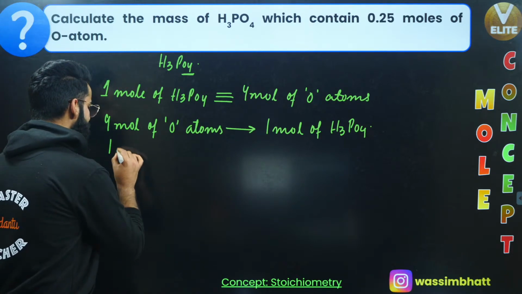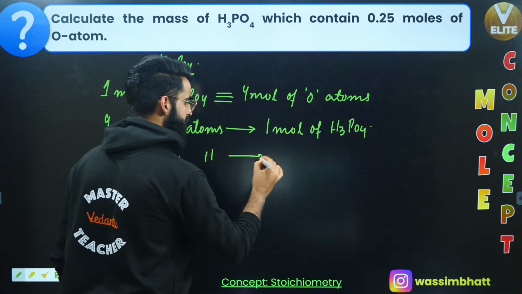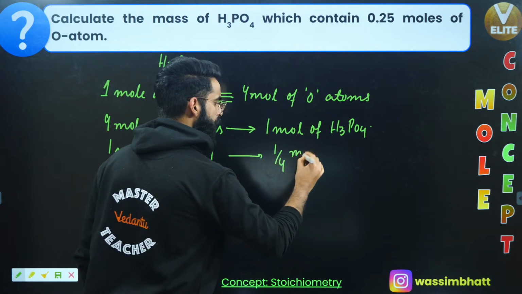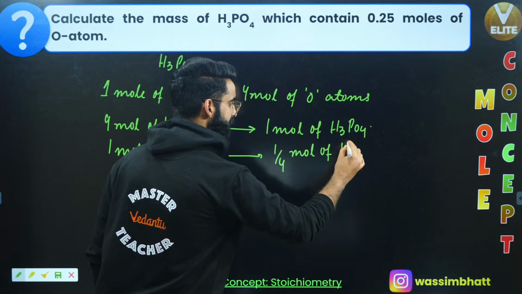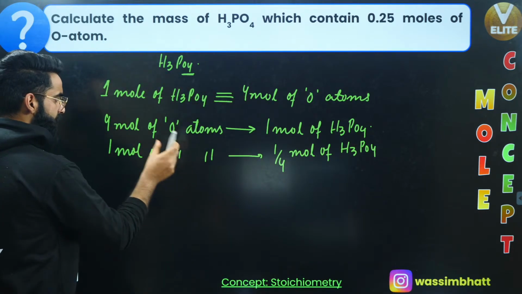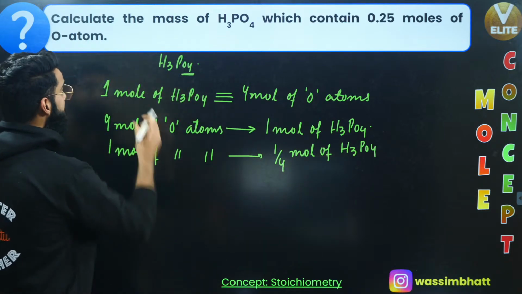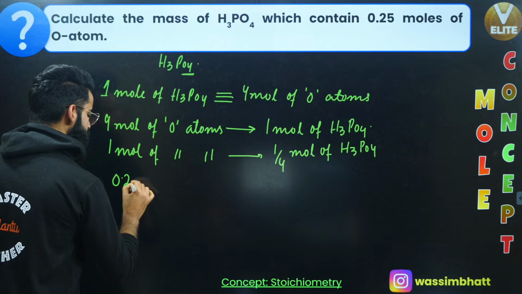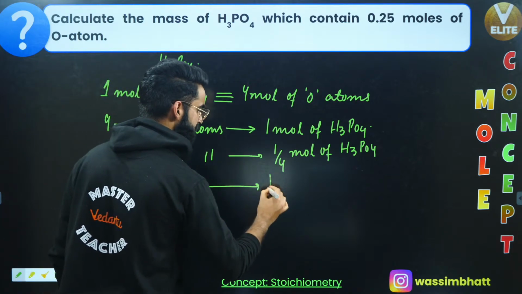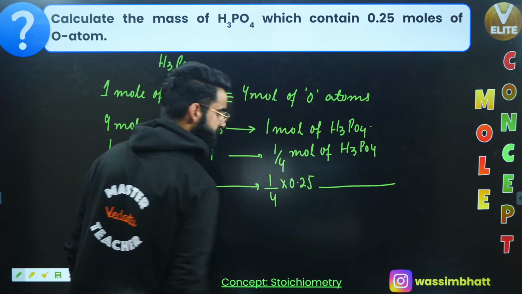Can I say 1 mole of oxygen atoms will be present in 1 by 4 moles of H3PO4 by using the unitary method? Okay, I got to know 1 mole of oxygen atoms are present in 1 by 4 moles of H3PO4. So as per the equation, 0.25 moles of oxygen atoms will be present in 1 by 4 multiplied by 0.25 moles of H3PO4.